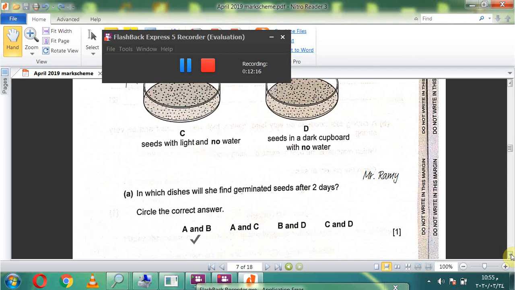But here seeds don't need light for this stage.